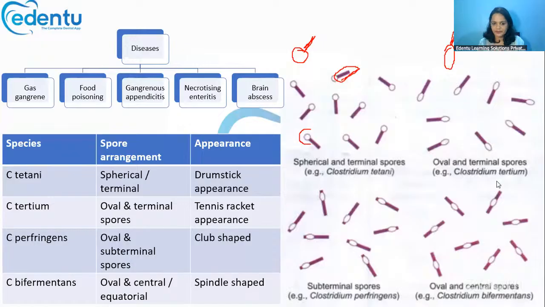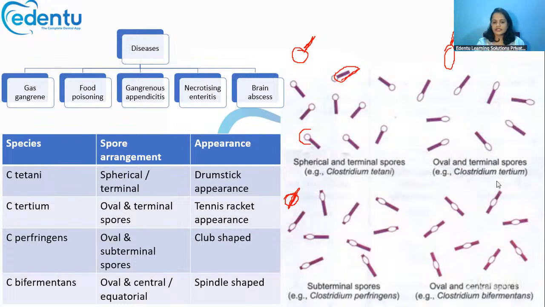Okay, so if we are seeing oval spores, then we can predict that it will be Clostridium tertium. Now, in case of Clostridium perfringens, the spores will be somewhat away from the end. Okay, it will be subterminal in position. Not at the end, just a little bit away from the end. That is called the subterminal position, usually shown by Clostridium perfringens.